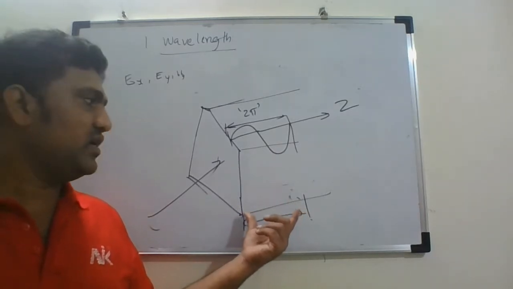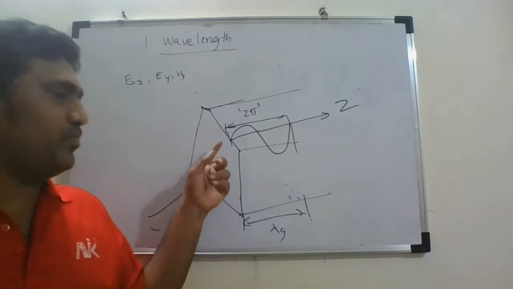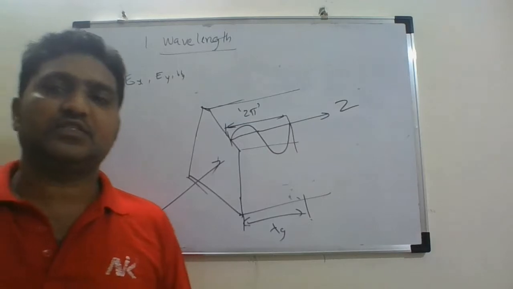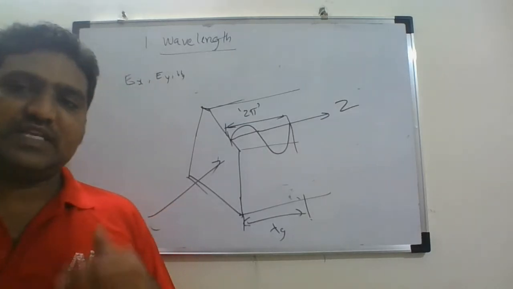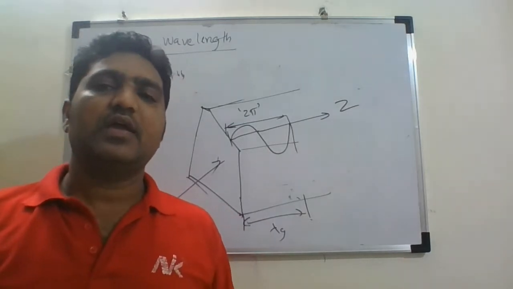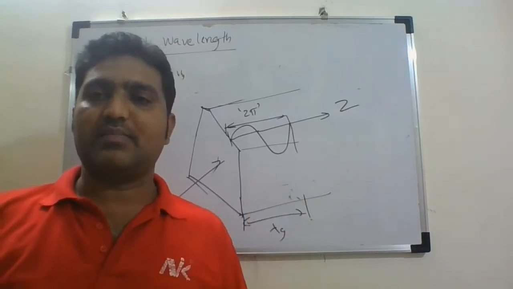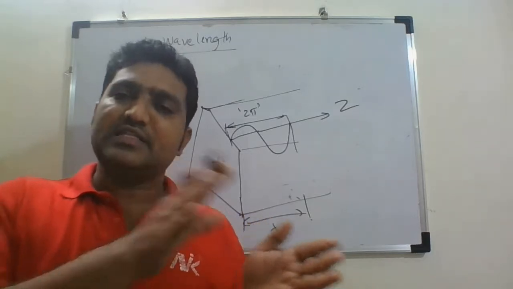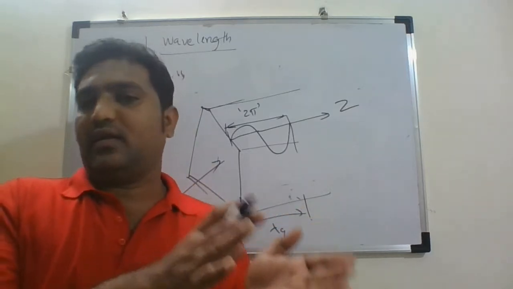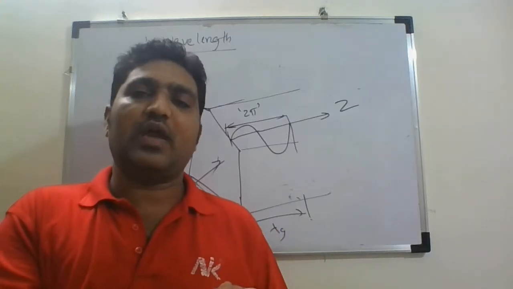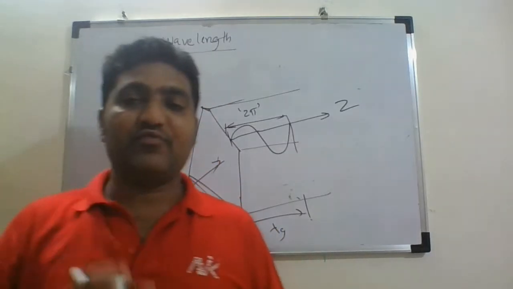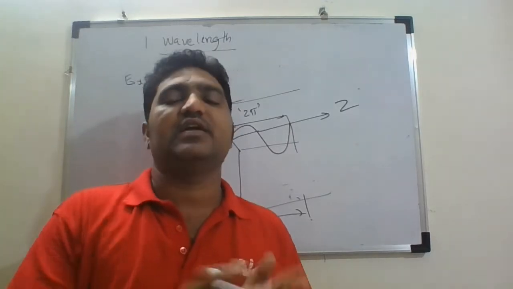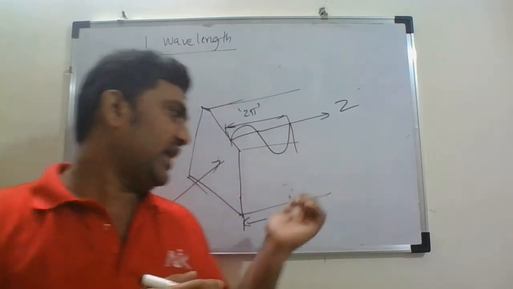Okay, that is the distance to be traveled to make this signal change by a phase shift of 2 pi radians. That means the signal is completing one full cycle, so the field component is completing one full cycle. So it is the distance traveled by the wave inside the waveguide to complete one full cycle. Whatever distance the wave travels inside the waveguide to complete one full cycle is called the guide wavelength.